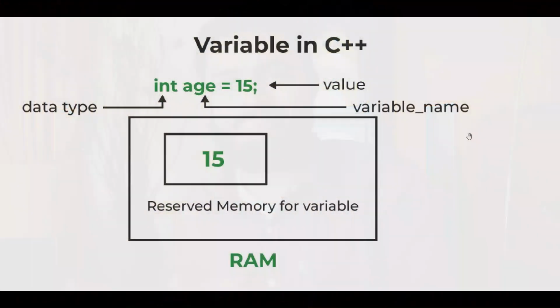Okay, so what does the structure of a variable look like? Let's get started and see. The structure of a variable can be broken down into three parts. The first part is the data type. Data type is the type of data that we can store in our variable. For example, we can use the integer data type, character, or float. And there are many more types we can use with our variable.